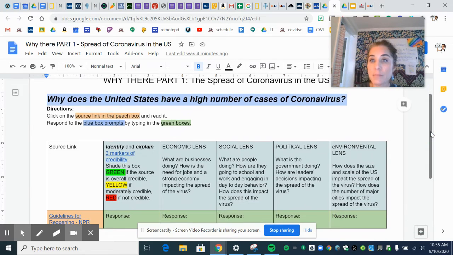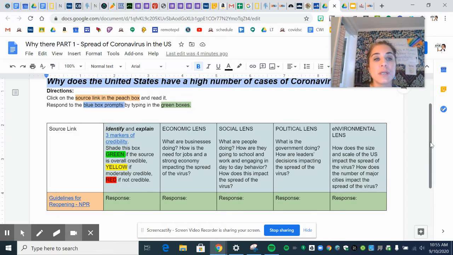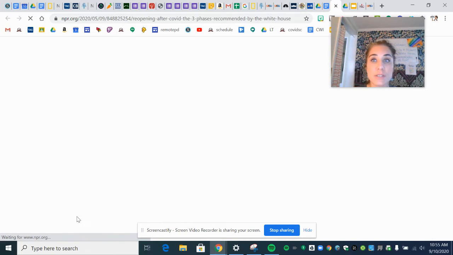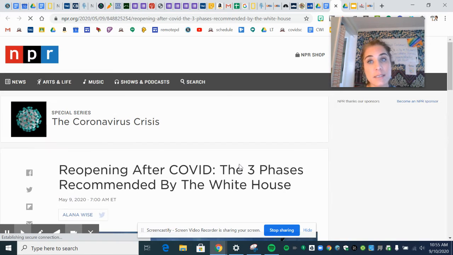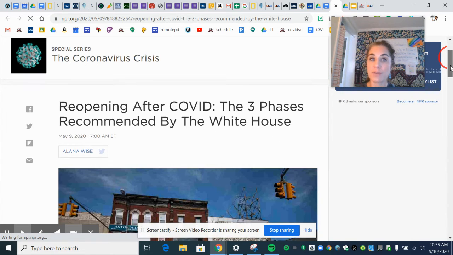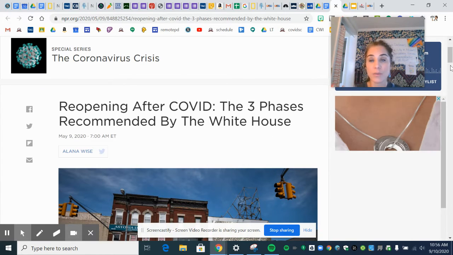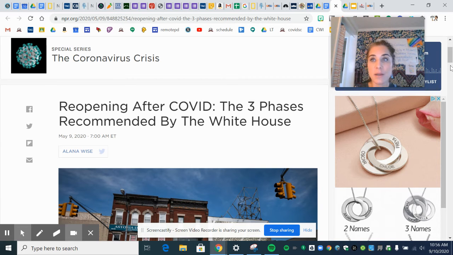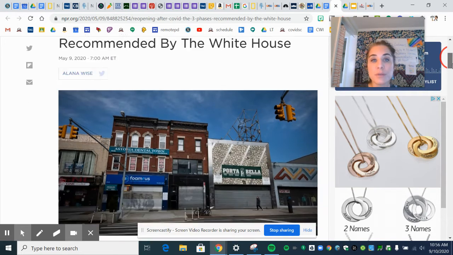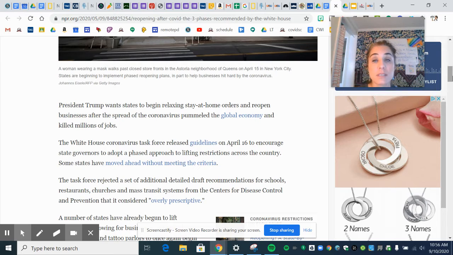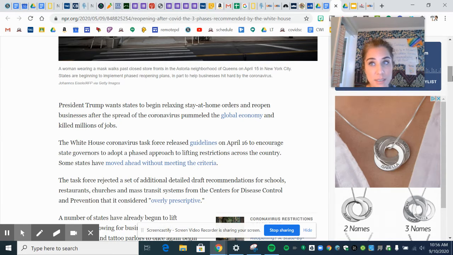In this assignment, what we're going to do is click on this link over here in the peach box, and that's going to take us to an NPR site. It's an article entitled Reopening After COVID, the three phases recommended by the White House. The first thing I want you to do is peruse this resource. In other words, read it.